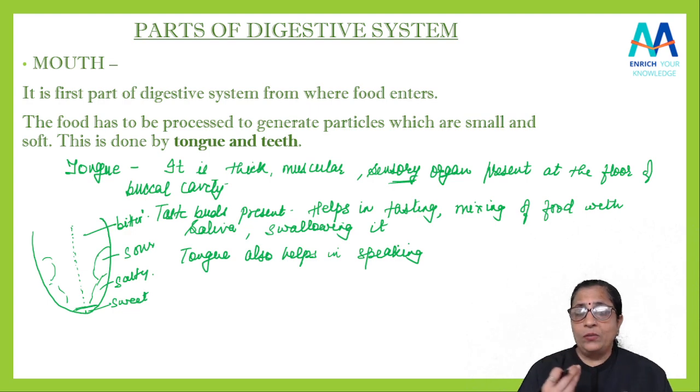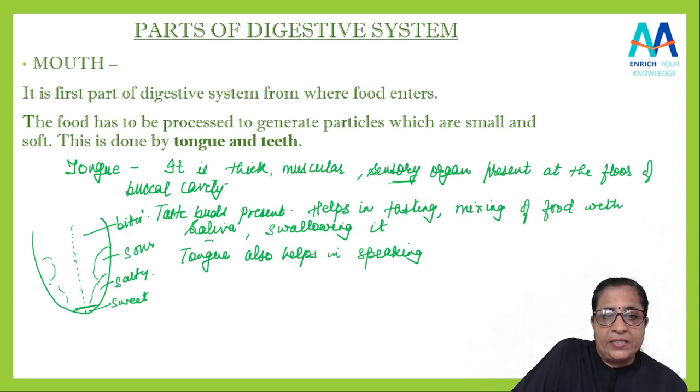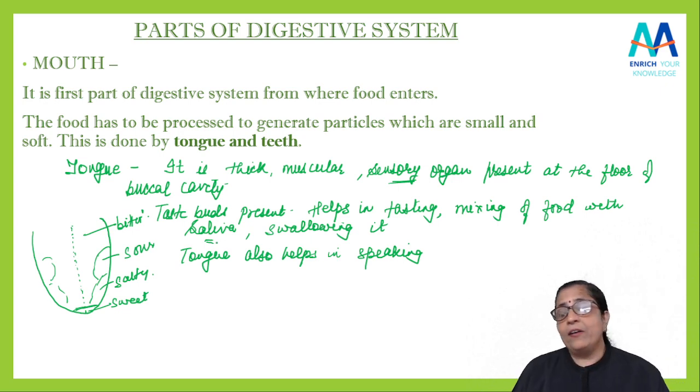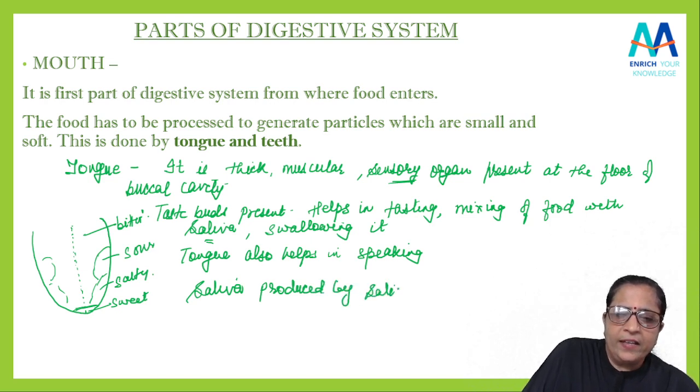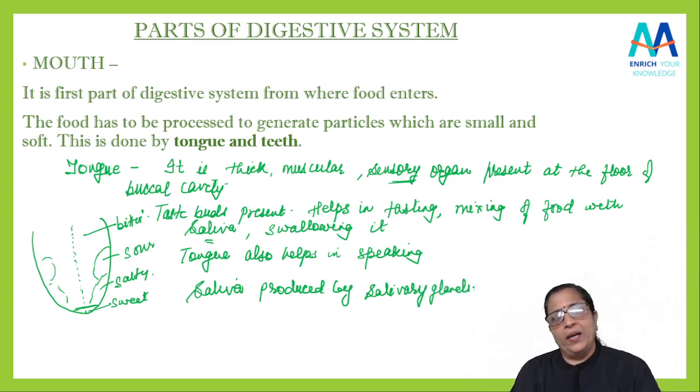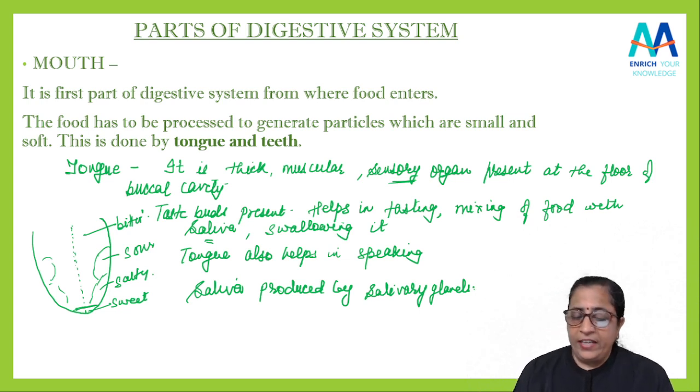Now in a mouth, what is the other thing? As I told you, saliva is present. Yes, so the saliva कहाँ से आता है? Saliva is produced by the salivary gland. Yes, we are going to discuss. हम salivary glands के बारे में पढ़ने वाले हैं. तो saliva जो mouth में आता है वो आता है salivary gland से.